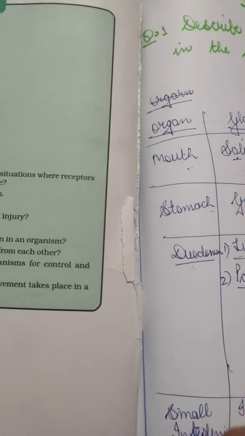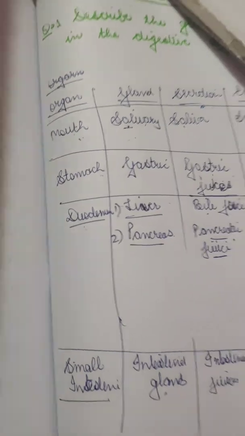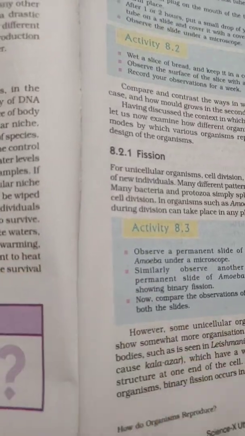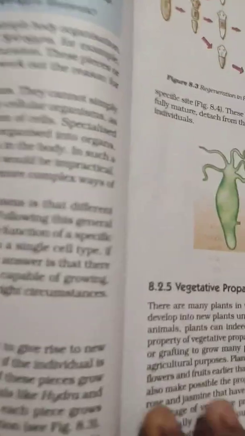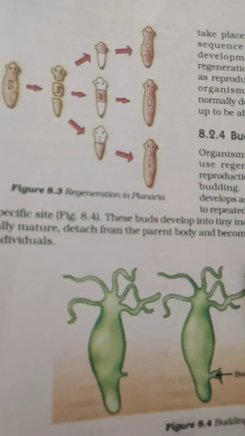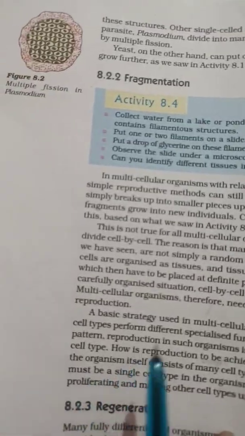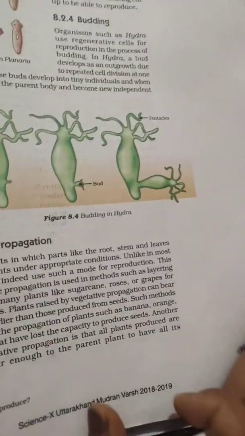Now next is, okay, this is the end of the book. Now the reproduction. This is also an important chapter. Okay, so regeneration. Many times questions are asked, what is regeneration? And this budding in hydra, I've seen a lot of times these questions about multiple fission and binary fission. Diagrams can be asked to make.